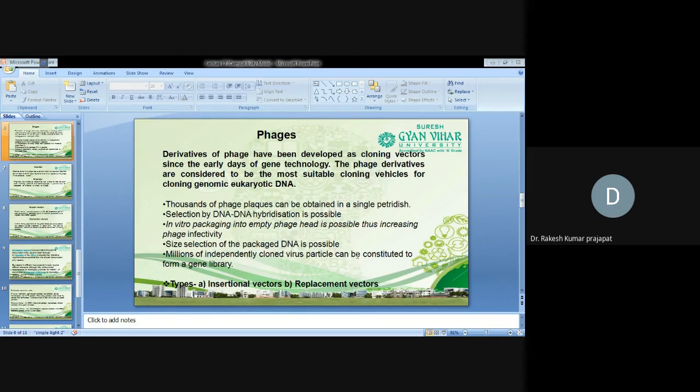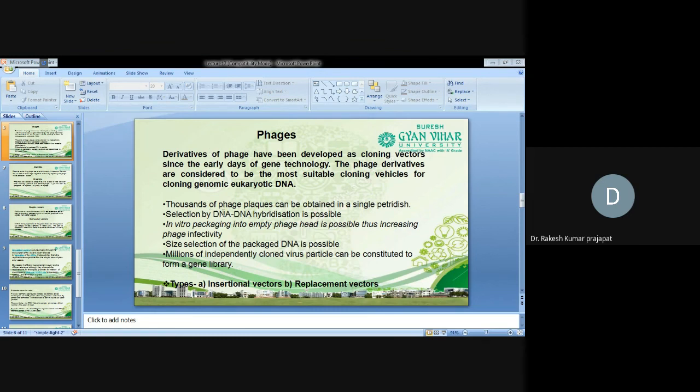Phages. These are derivatives of phage which have been developed as cloning vectors since the early days of gene technology. Phage derivatives are considered the most suitable cloning vectors for cloning eukaryotic genomic DNA because they can accommodate a larger genetic size, 9 to 15 kilobases.